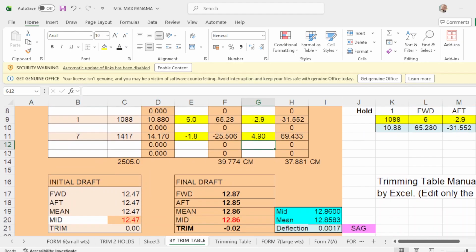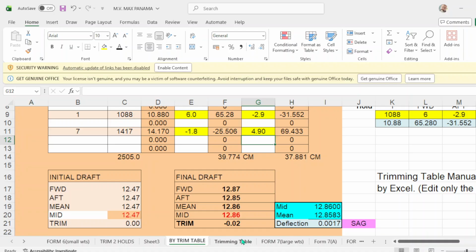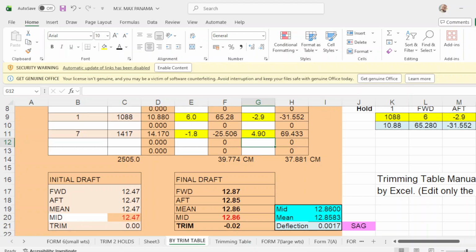The draft is trimmed by the head, okay? Now guys, usually chief officers, when they apply the forward and up correction, they just leave it like this. They don't care. They will just accept the figures like this.